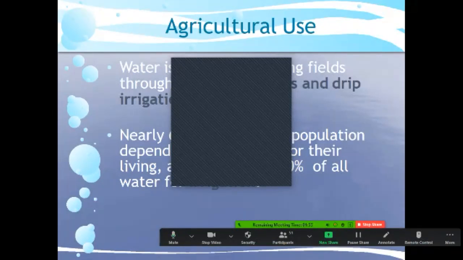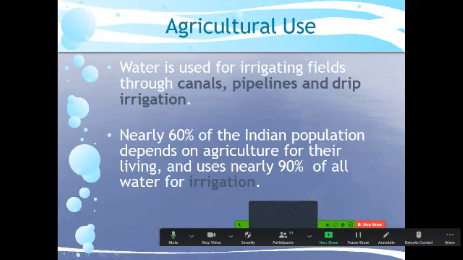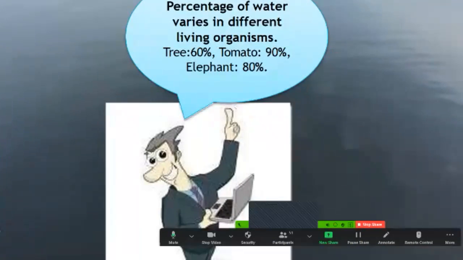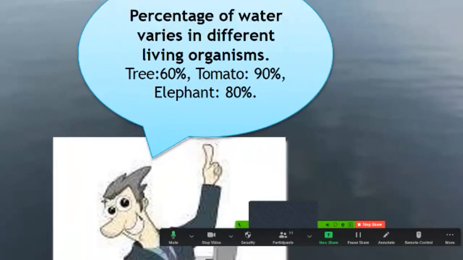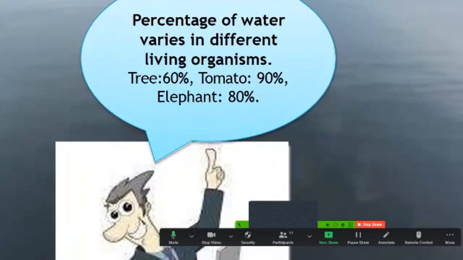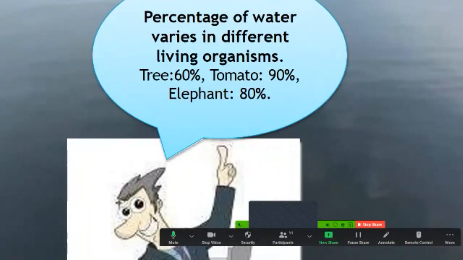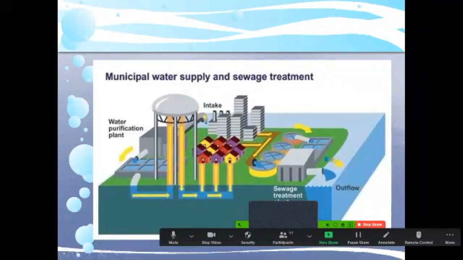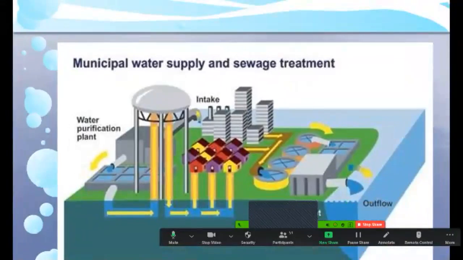Okay, fine. So students, don't worry about that. Here you see in this picture, the tree has 60%, the tomato has 90%, and the elephant has 80%. So the percentage of water varies in different things. You cannot say that only this is the particular authentic amount.